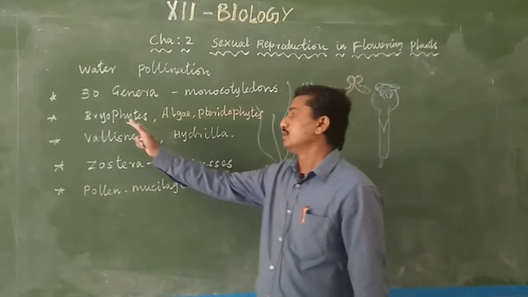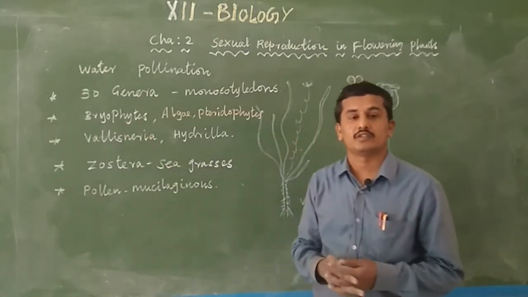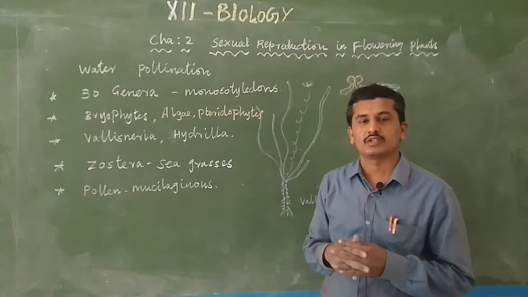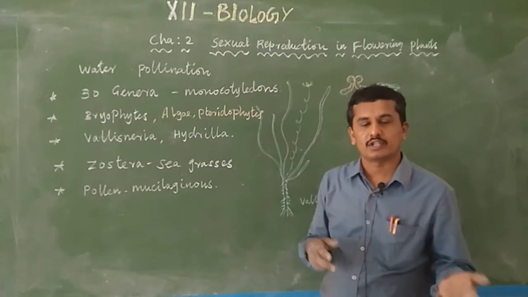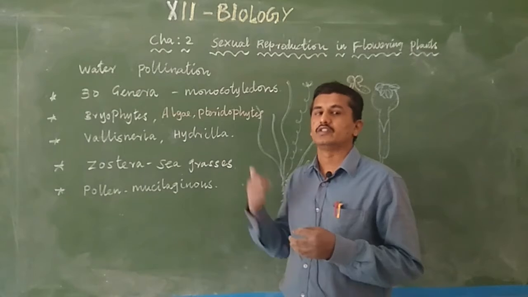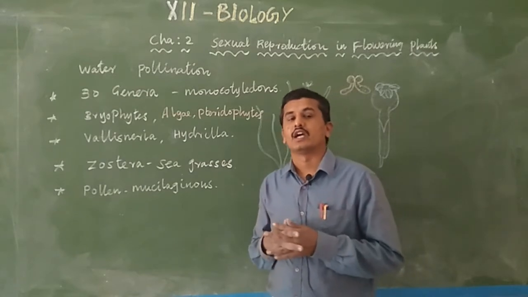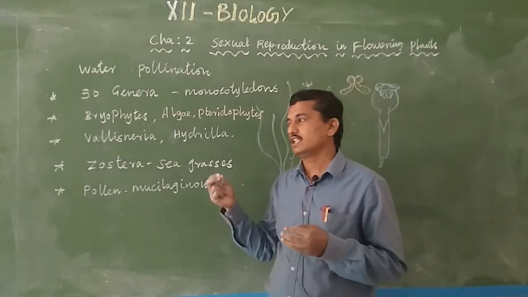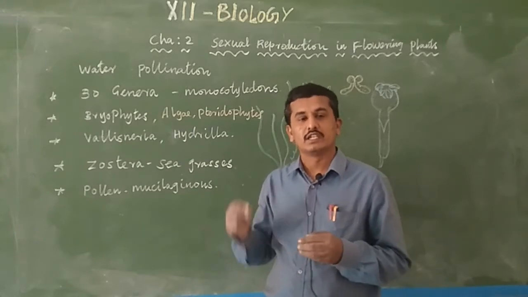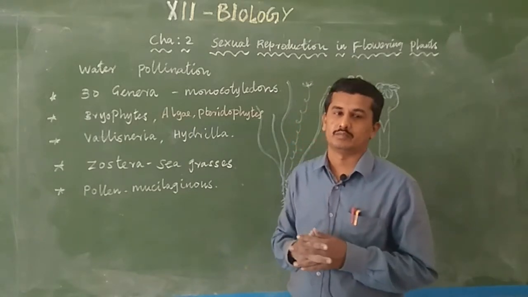So the bryophytes are known as the amphibians of the plant kingdom. Normally, generally we call an amphibian what? An organism present on both land and water. It is not exactly correct in this context. Amphibians here means the bryophytes are present in land areas, but they need water for sexual reproduction.